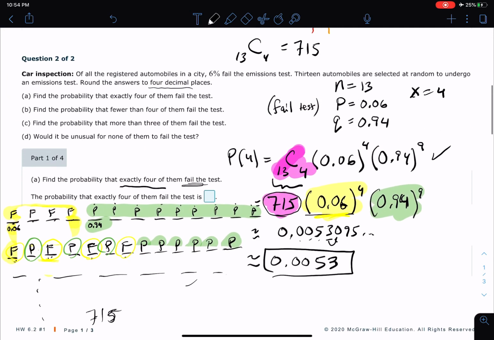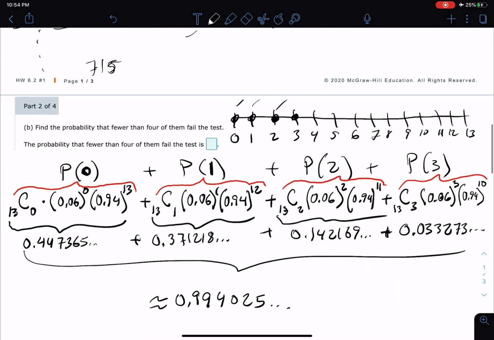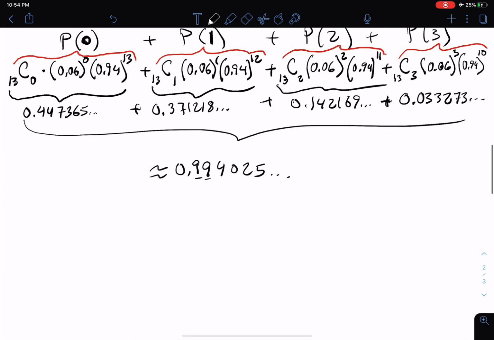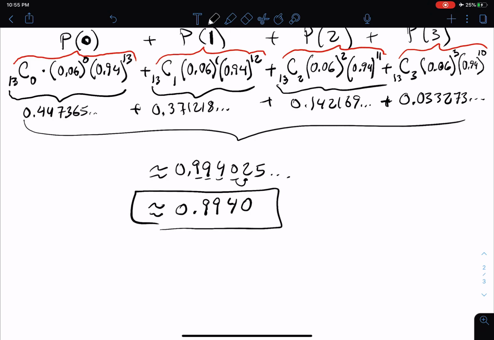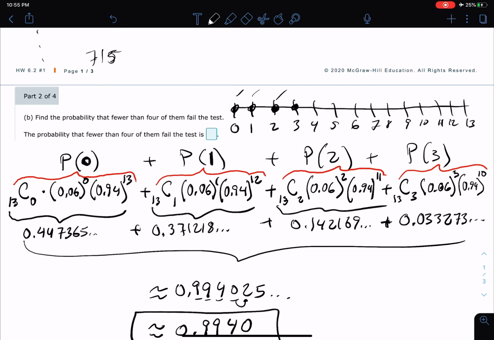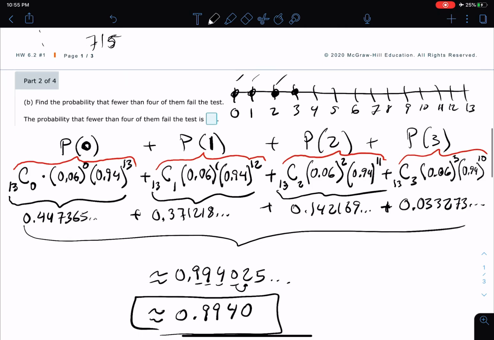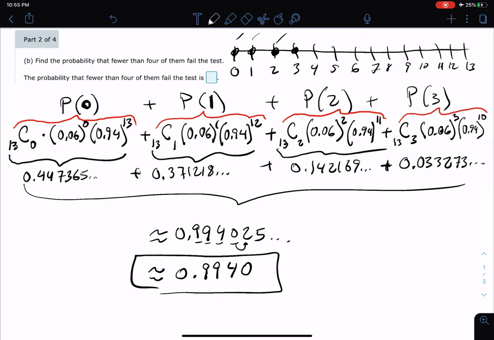I believe it said to round to, let me go back. What does it say to round to? I believe it said round to 4 decimal places. So we will go ahead and round to 1, 2, 3, 4 decimal places. So this is going to be approximately 0.9940. So it says the probability that fewer than 4 of them fail the test is calculated, and it's pretty high, right? 99.4%. Pretty high chance that fewer than 4 of them are going to fail.